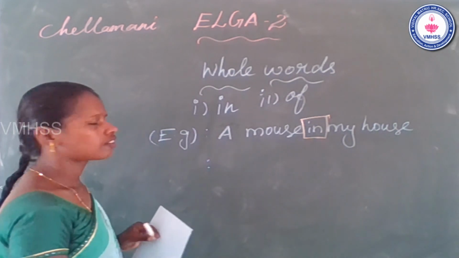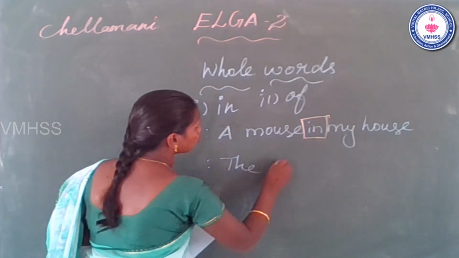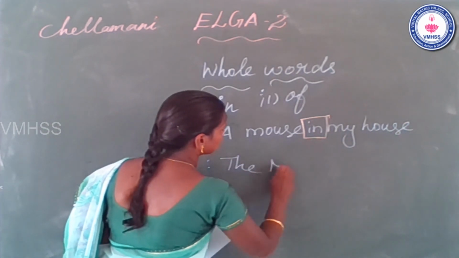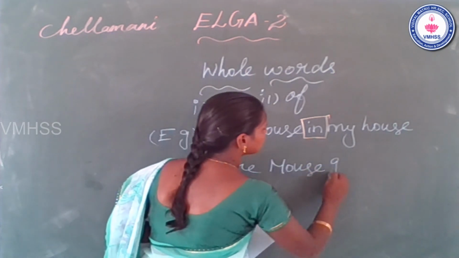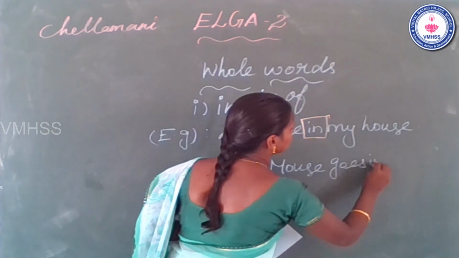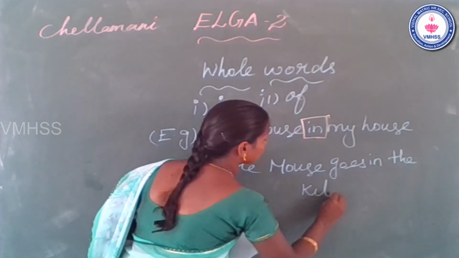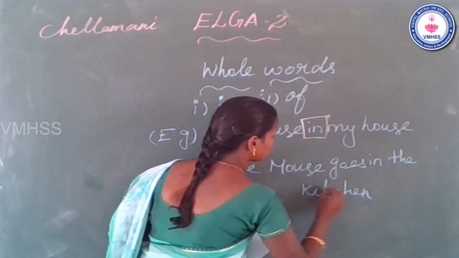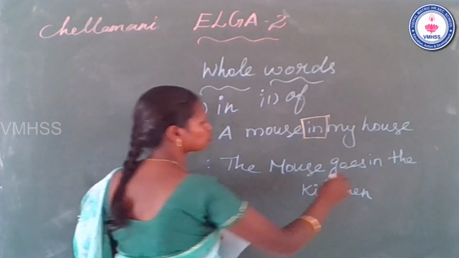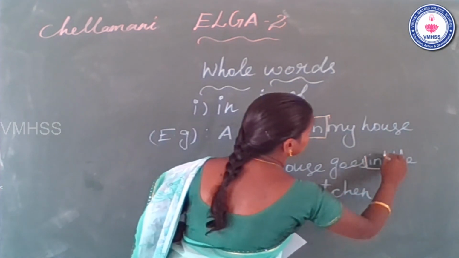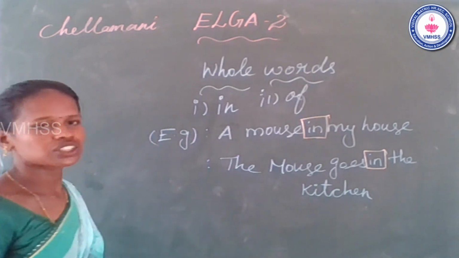Now see the next example. Guess it. What is the next example? Yes. The mouse goes in the kitchen. It's clear? Where is the whole word in? It comes after "goes". In. Okay?